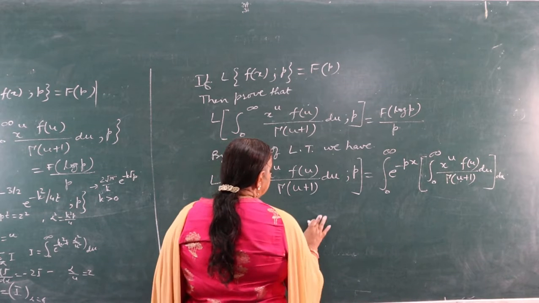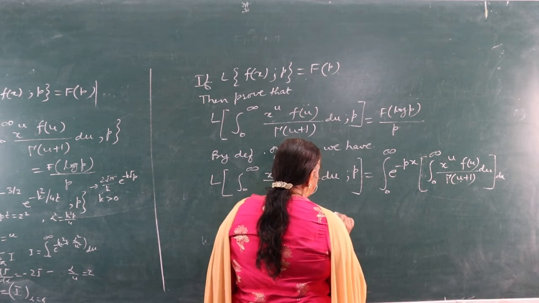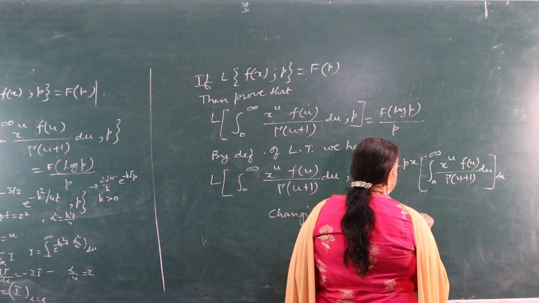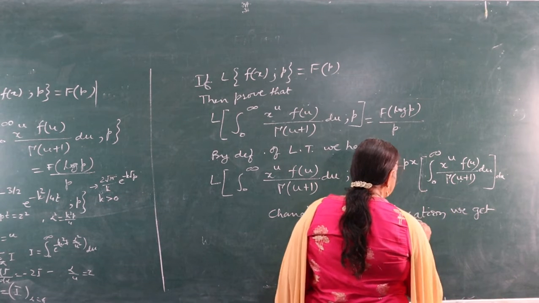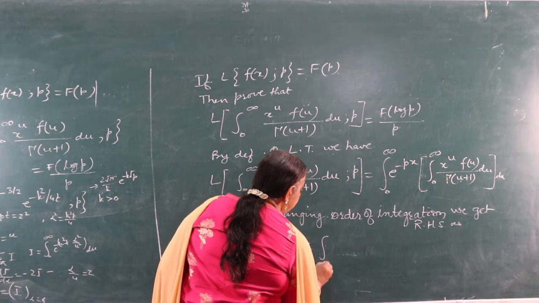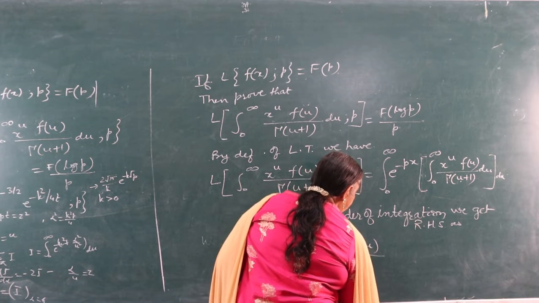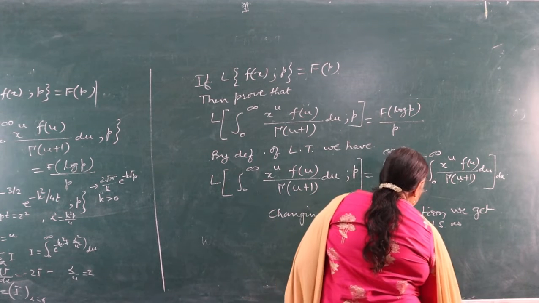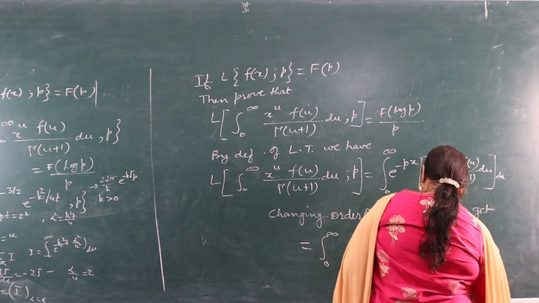So now changing order of integration, we get RHS is equal to integral 0 to infinity f(u) upon gamma u plus 1 integral 0 to infinity e raised to minus px into x raised to power u dx du.